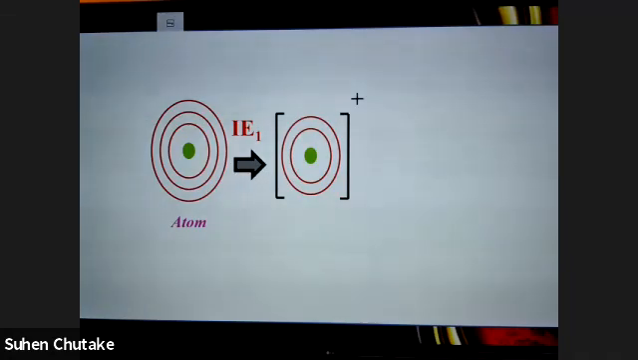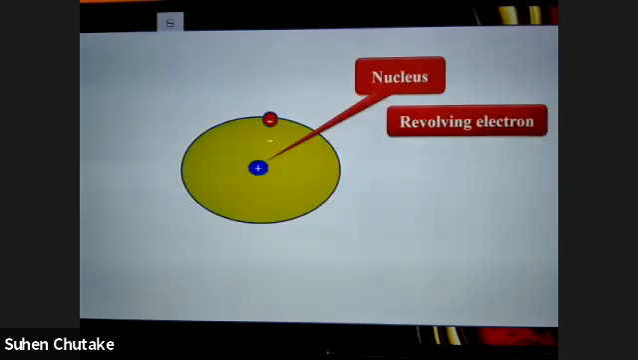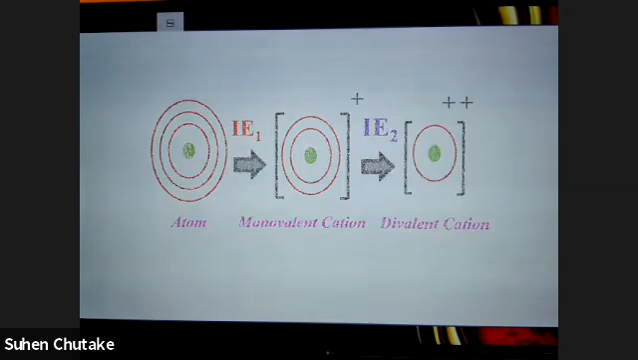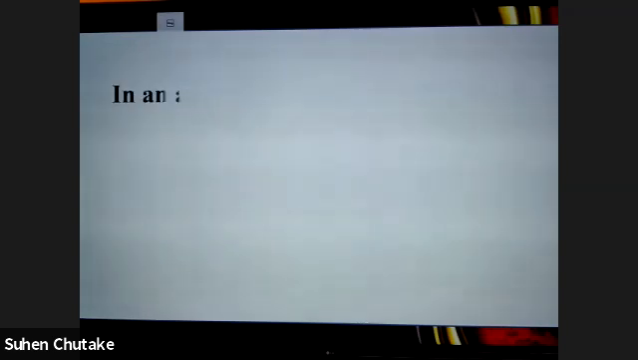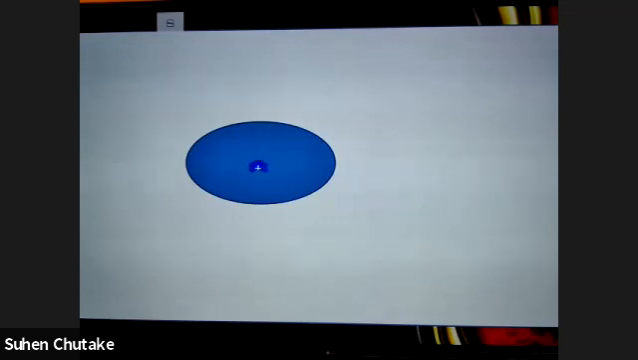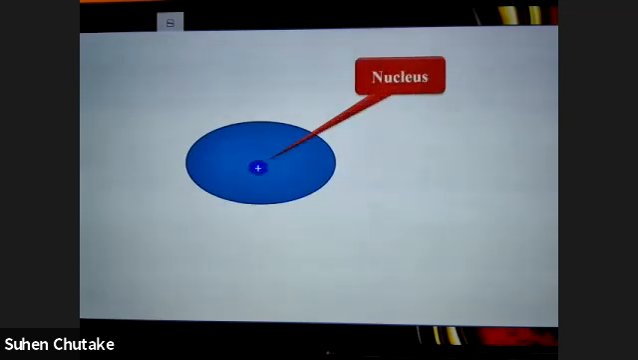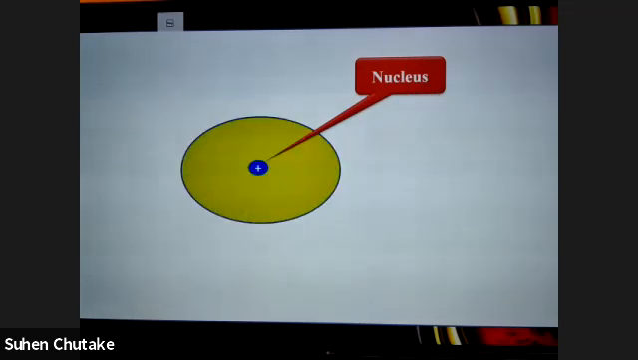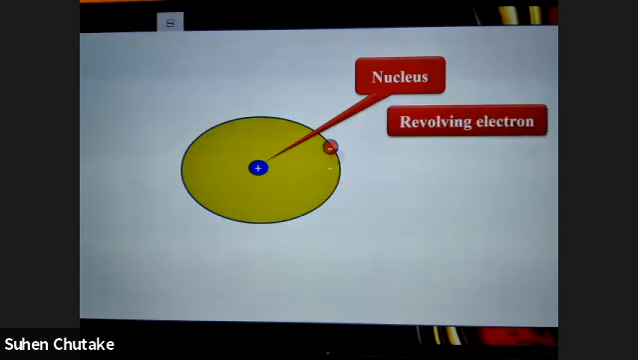Ionization enthalpy. Okay, have a look at this. In an atom, electrons are revolving around the nucleus. This is basic; you already know this. Protons and neutrons are present in the nucleus of an atom. You know this as well. So this is your nucleus, protons are present. This is your first shell, the outermost shell, and the electron is revolving. Is the electron revolving?